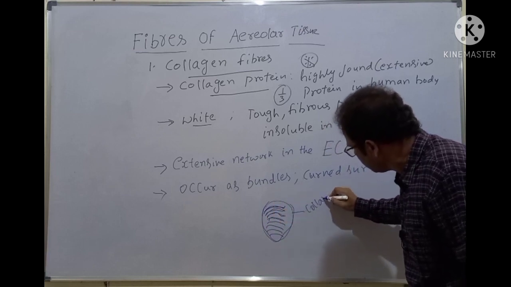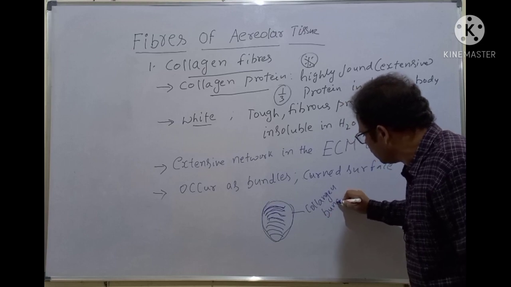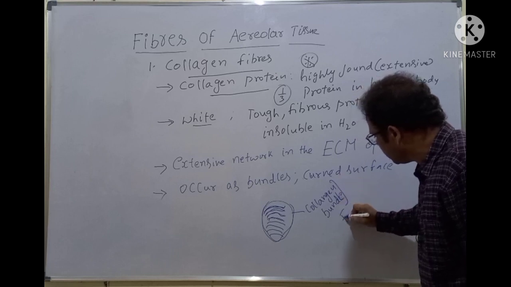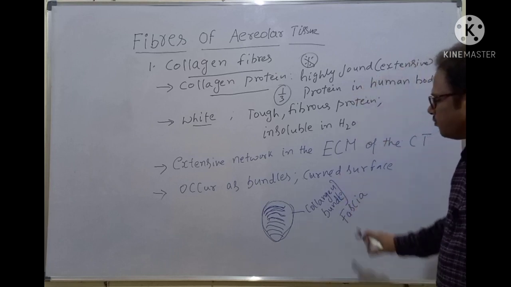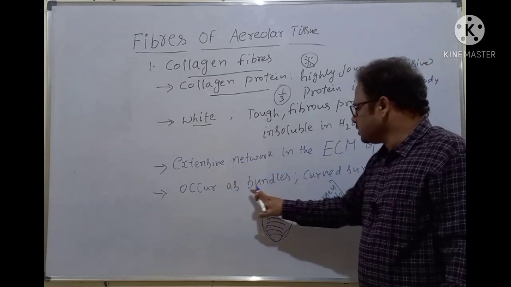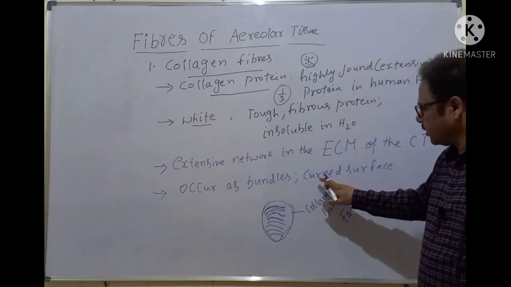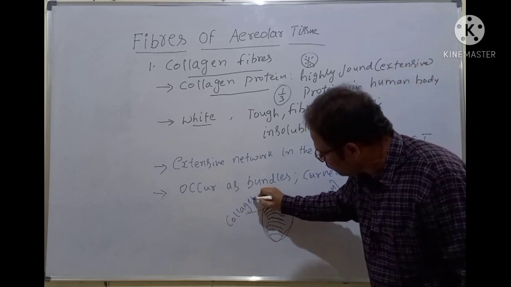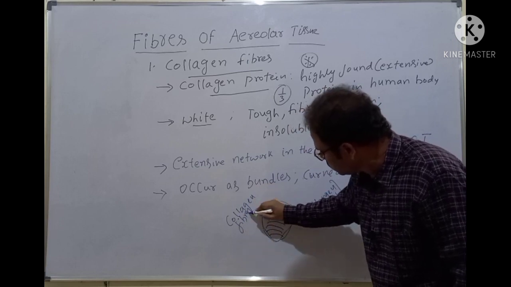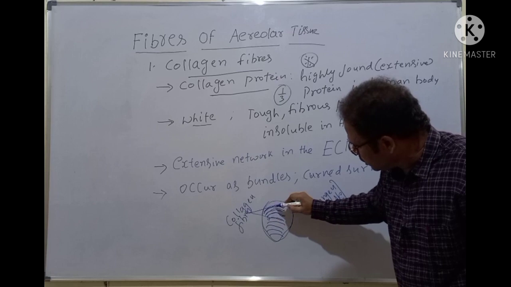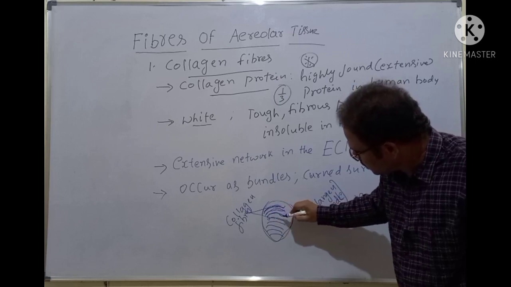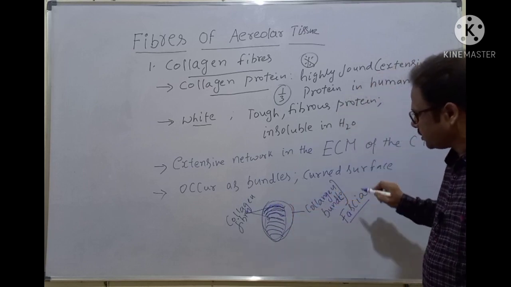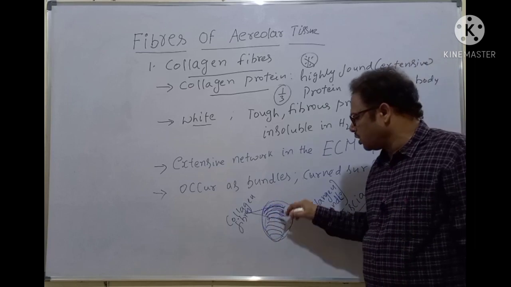Collagen bundle. The collagen bundle is called fascia. The collagen bundles occur here and form curved surfaces. These are the individual collagen fibers. They occur as curved surfaces and all these form the bundles. The collagen bundle is called fascia and it forms a very strong network here.